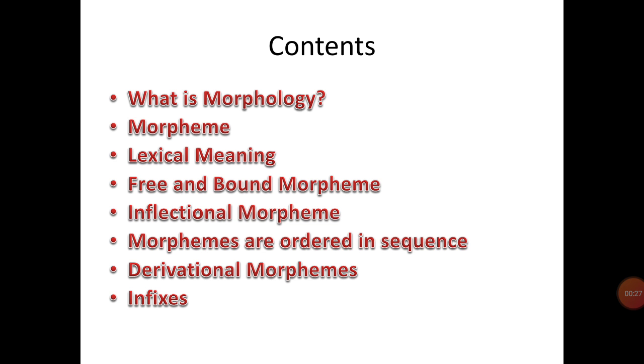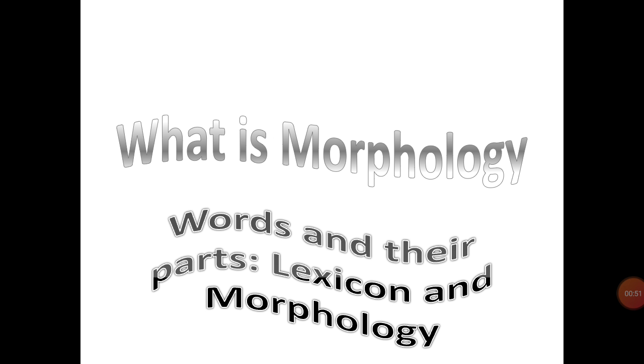Contents. What is morphology? Morpheme, lexical meaning, free and bound morpheme, inflectional morpheme. Morphemes are ordered in sequence, derivational morphemes, infixes, isolating morphology, agglutinating morphology, main branches of morphology. What is morphology? Words and their parts, lexicon and morphology.